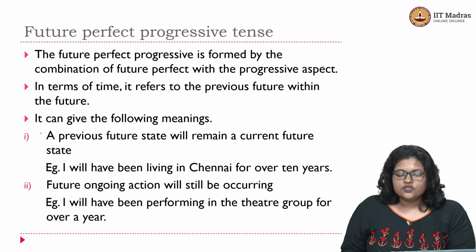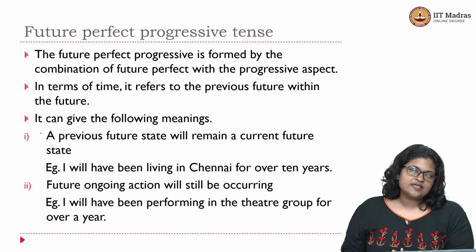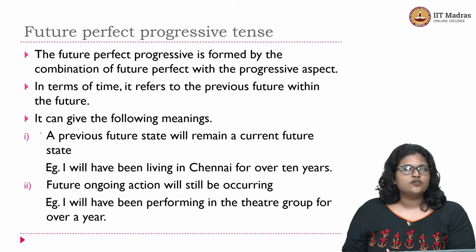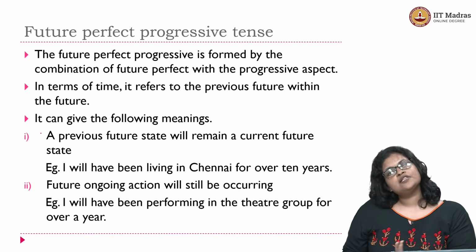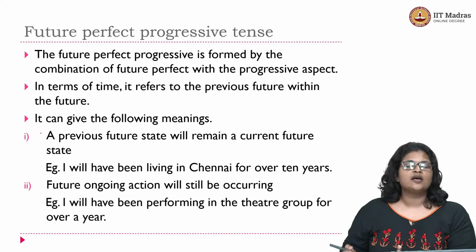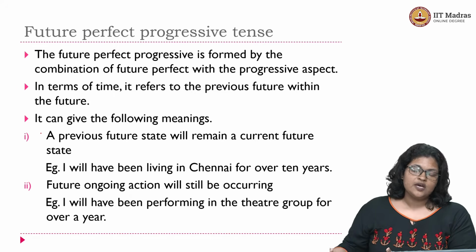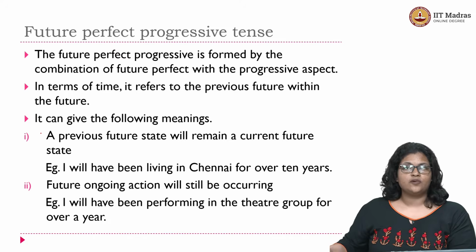Second one, future ongoing action will still be occurring. Future ongoing action. So what is this action? This action will occur in the future. It will be an ongoing action in the future and it will still be occurring in the future time. Okay, do not forget the fact that we are talking about something that has to happen in the future. So this is an action that has to be in progress in the future time. Okay.